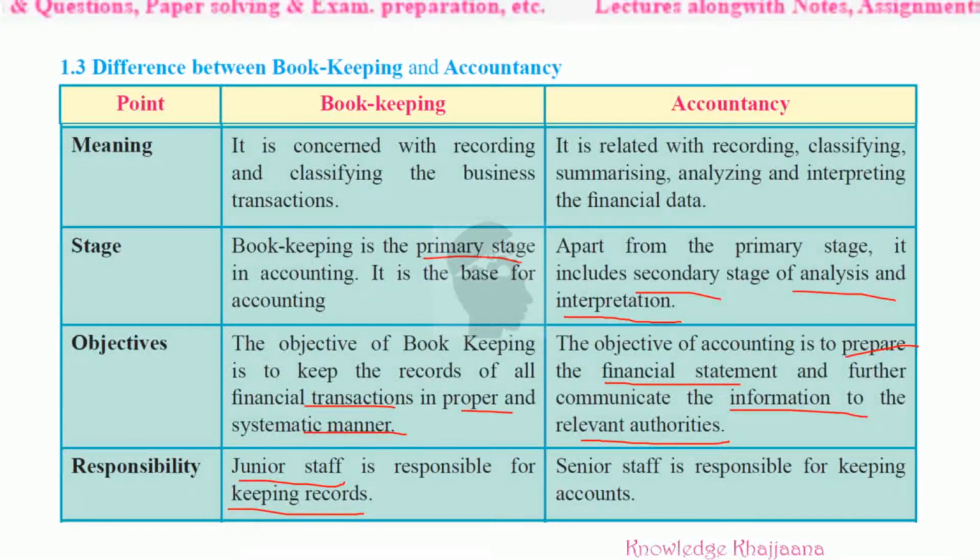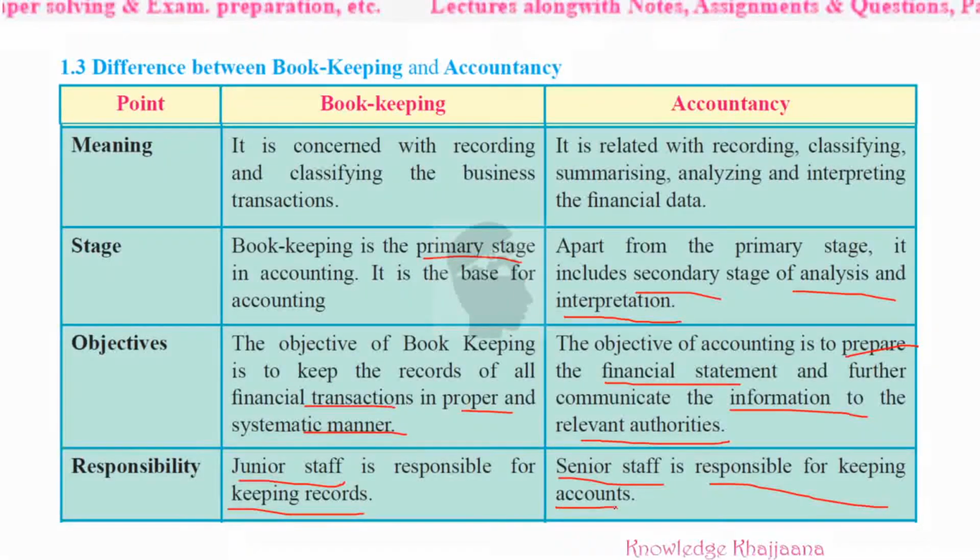Whereas the accountant is a senior staff, responsible for keeping accounts, because his work involves many things, like analysis and interpretation of those records which have been kept by the bookkeeper. Because he is a junior staff, he just keeps the records of all the financial transactions.